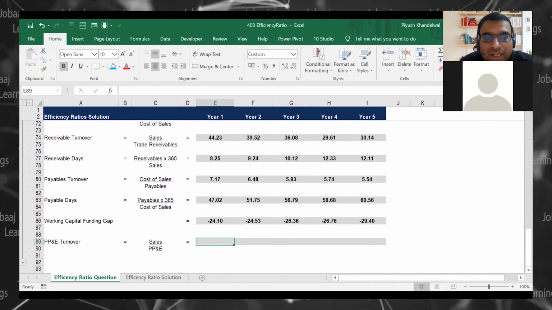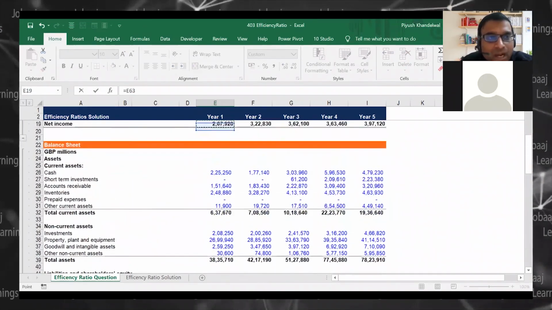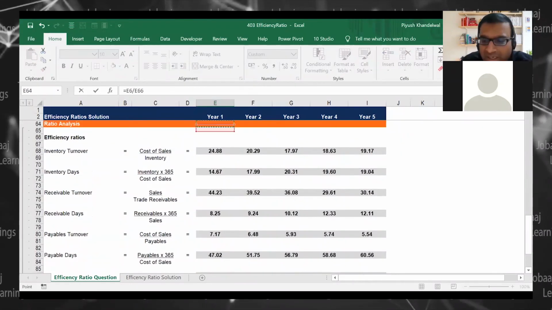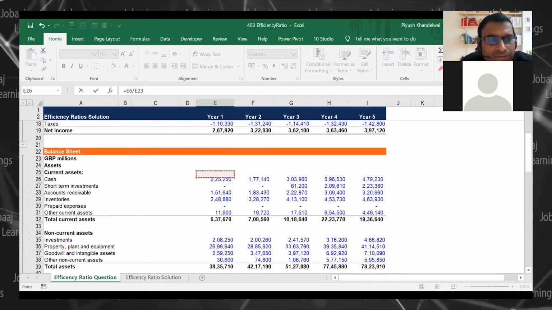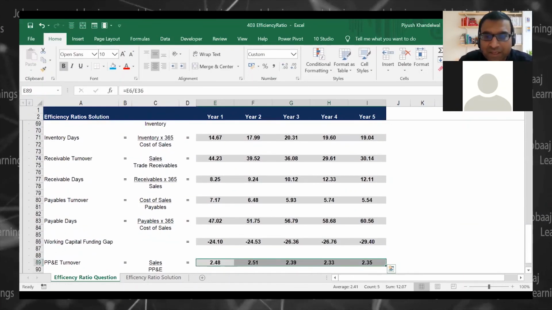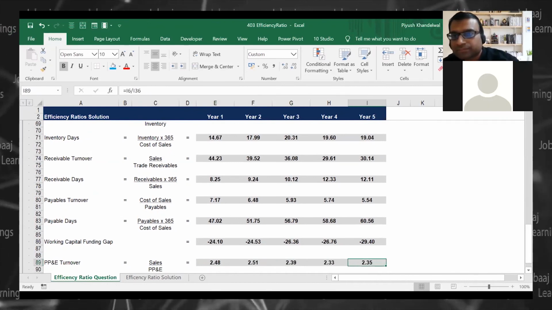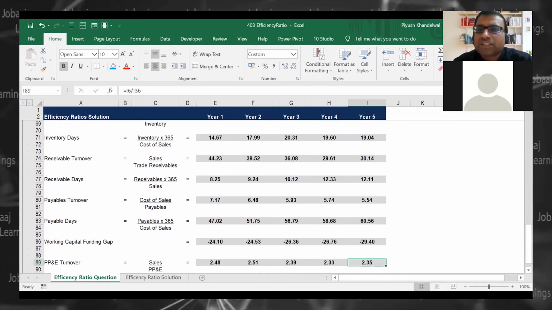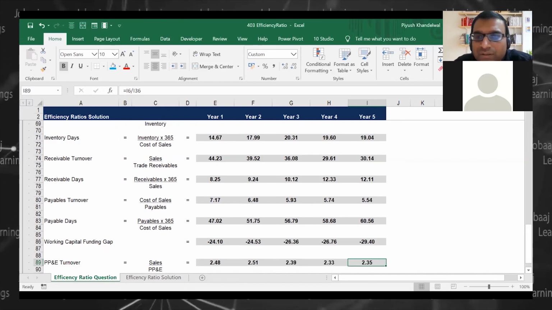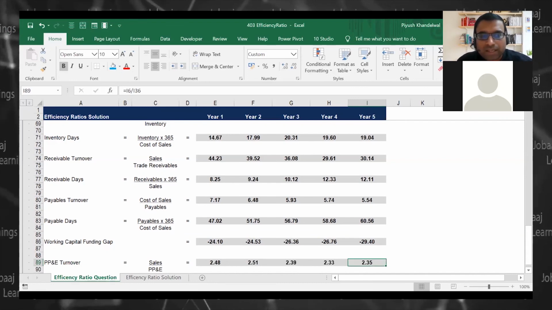And then next is the sales by PPE ratio. So sales, how efficiently you are utilizing your property, plant and equipment. It may or may not give a correct picture of any specific things, okay? But for a capital intensive unit, Sanak, we will check that, not an issue. Okay, so this is how this needs to be calculated.